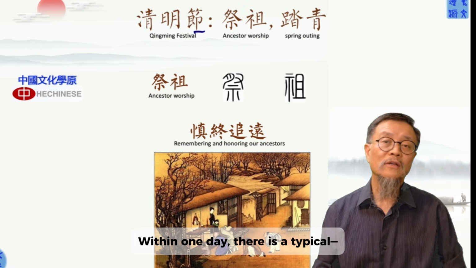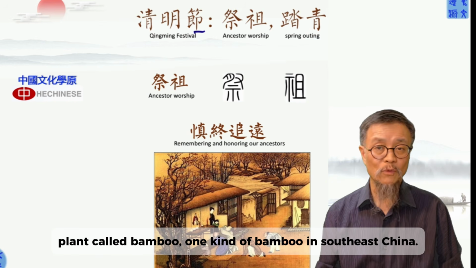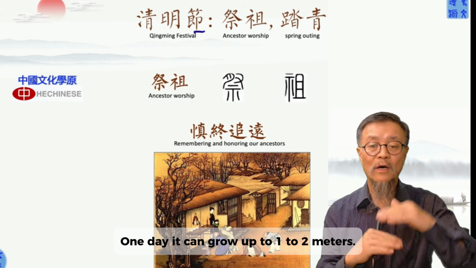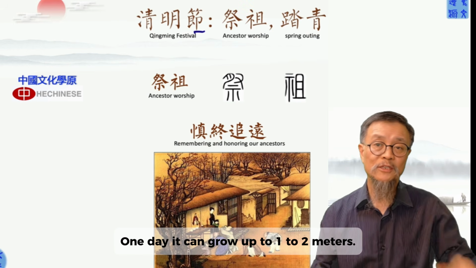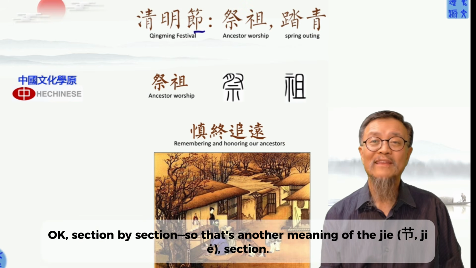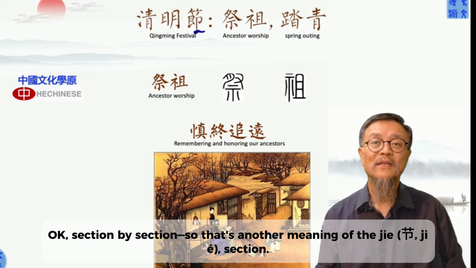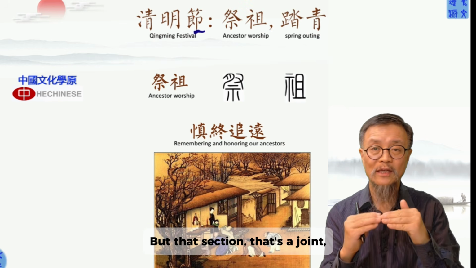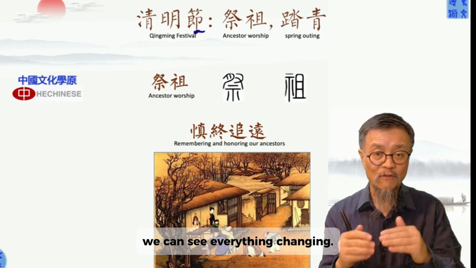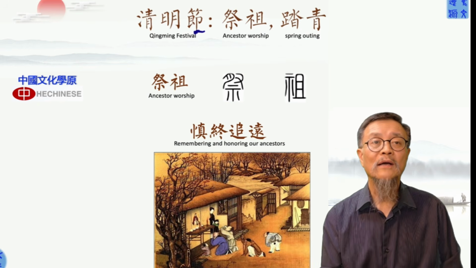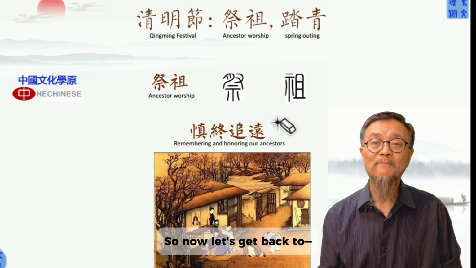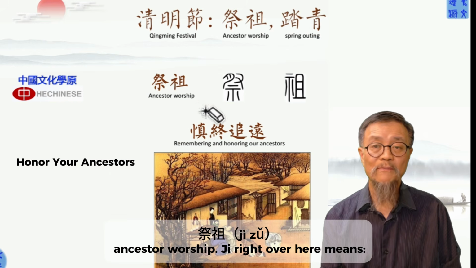Within one day, there's a typical plant called bamboo, one kind of bamboo in Southeast China. In one day, it can grow up to 1 to 2 meters. Okay, section by section. So that's another meaning of the Jie, section. That's a joint, that's a date, symbolizing that actually, we can see everything changing significantly. Okay. So now let's get back to the Ji, ancestor worshiping.